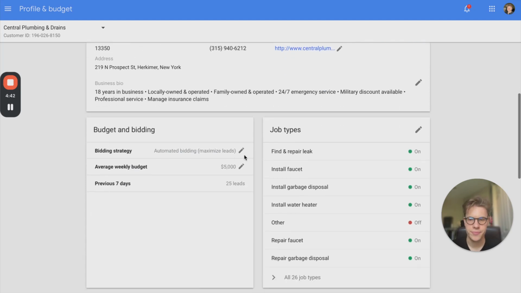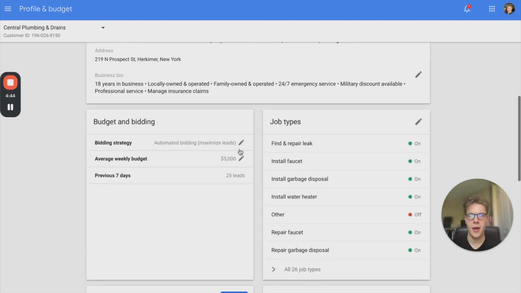A couple other things. Choose your budget and bidding. For the budget, it's a weekly budget, which is kind of looked at as a max. So just because we have an average weekly budget of $5,000 a week, we are not spending $5,000 a week necessarily. That's our way of telling Google, hey, we refuse to spend more than this each week. Obviously, it's a good practice to set your weekly budget pretty high because it's well known for local service ads that they don't always fully push ads as much. That's the downside of it.